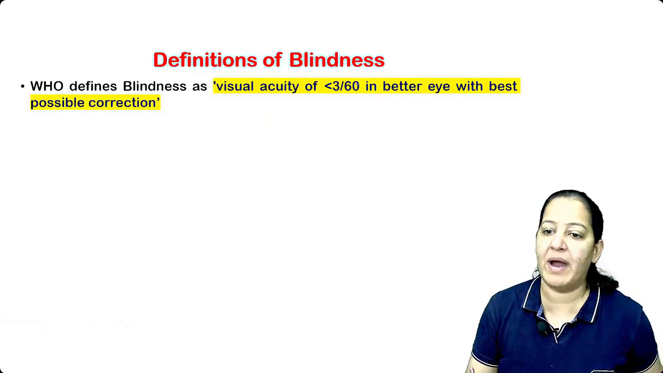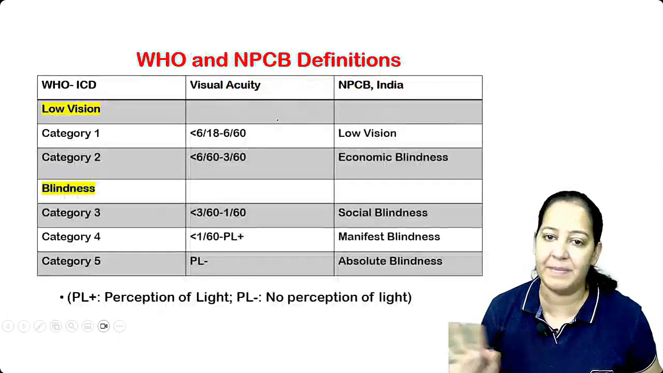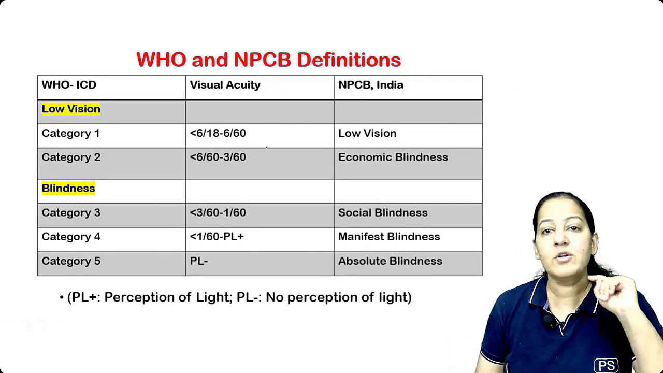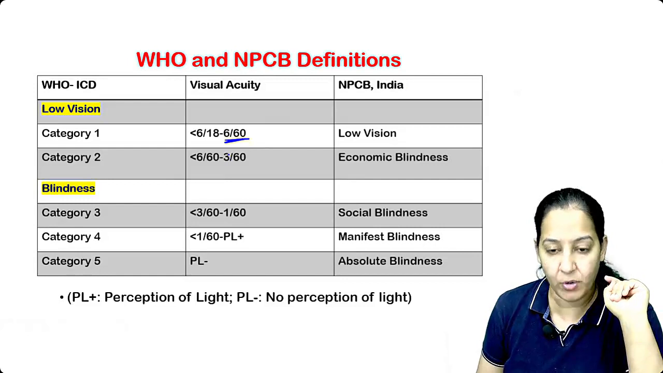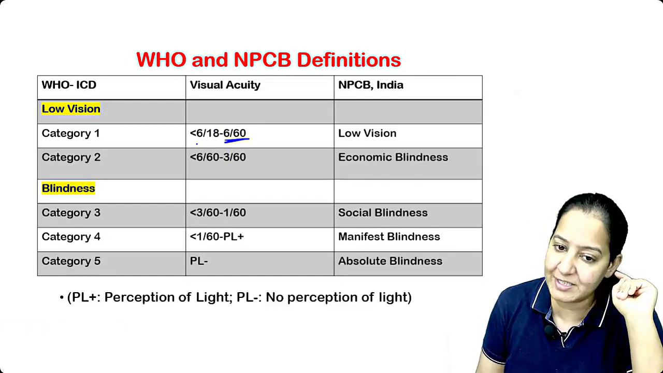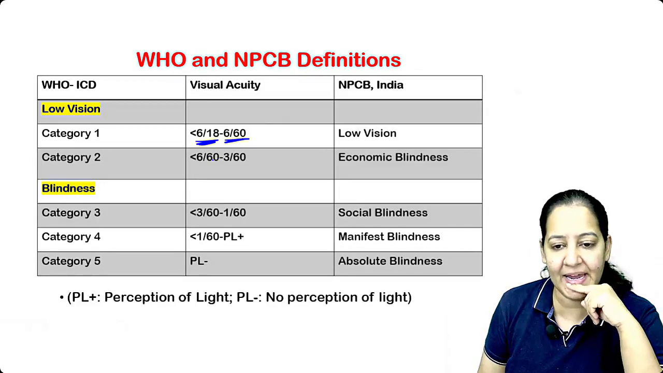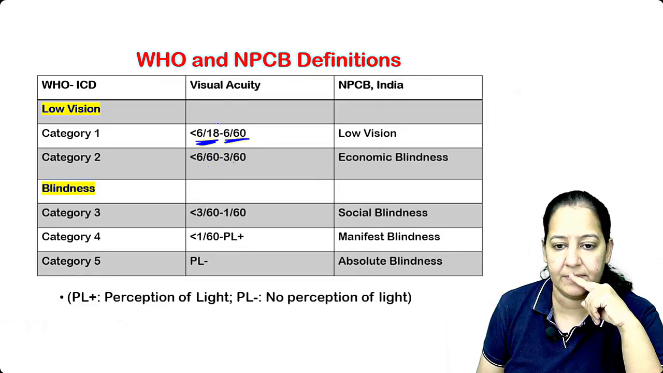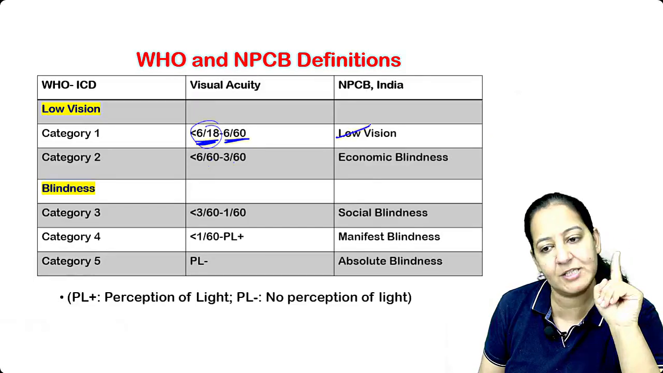So the definition of blindness is the same. The visual acuity less than 3/60 in the better eye with the best correction. You should know this classification. So what is a normal vision? Normal vision is 6/6. If anyone has vision between 6/18 to 6/60, just a second. 6/18 is the normal vision. Anyone having vision between 6/18 to 6/60, it's known as low vision.